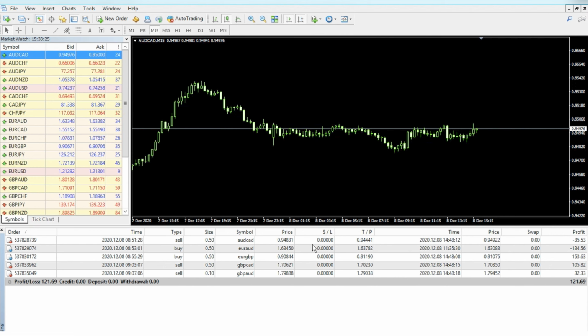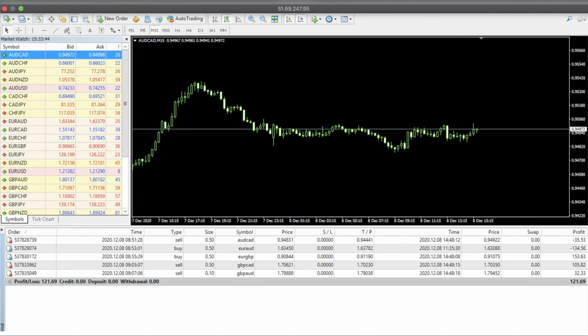I took a hit on Euro AUD, which went against the trade, and I had to stop out. Otherwise, it would have been a nice, decent profit of more than $200. But neatly finished it at 121.